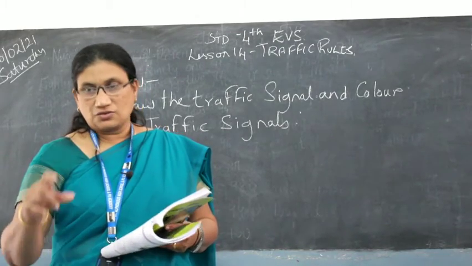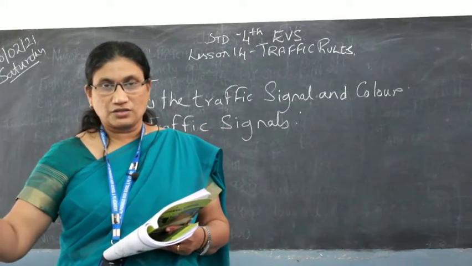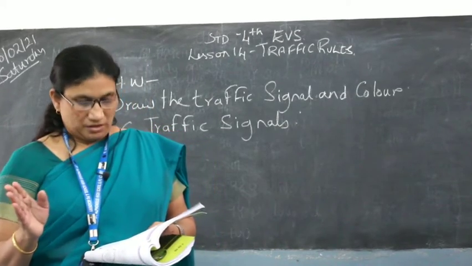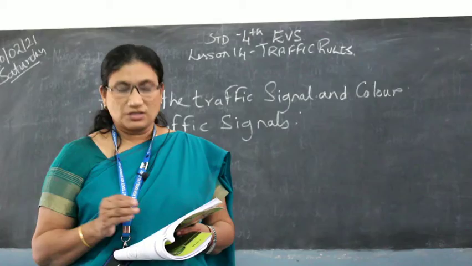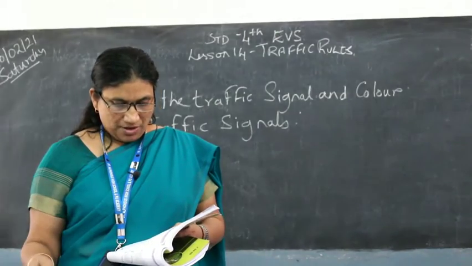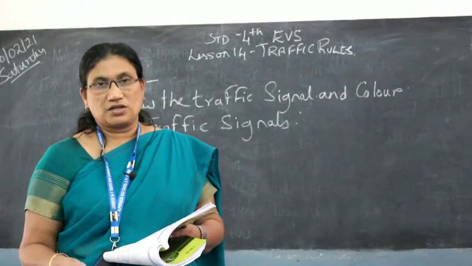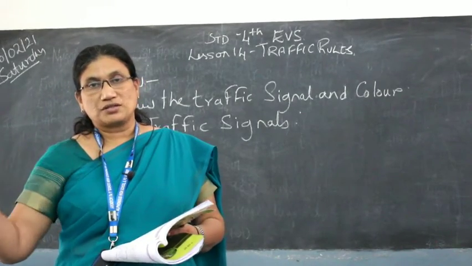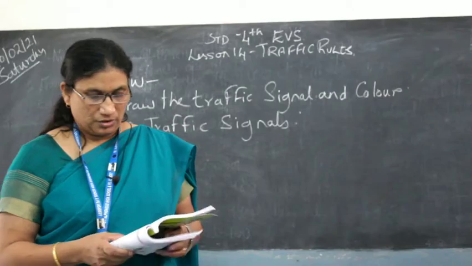So the teacher says, you see the zebra crossing, children? What is a zebra crossing? There are white stripes in the middle of the road. It looks like the stripes on a zebra. It's called a zebra crossing. And pedestrians are people who walk on the road. They have to use the zebra crossing to cross the road.